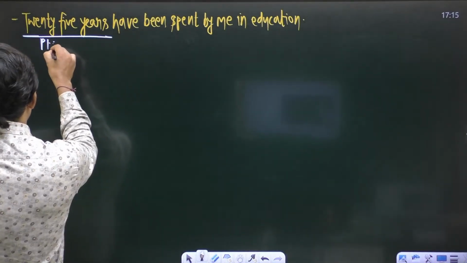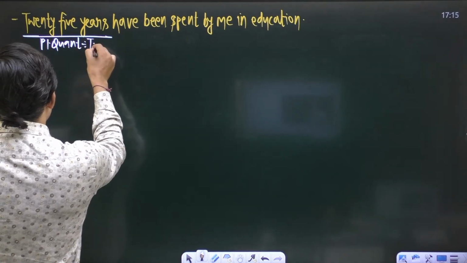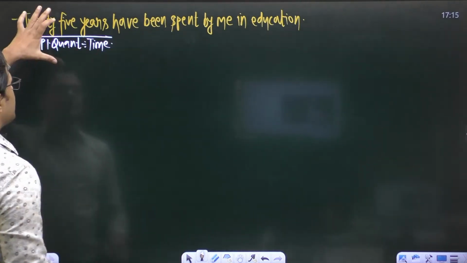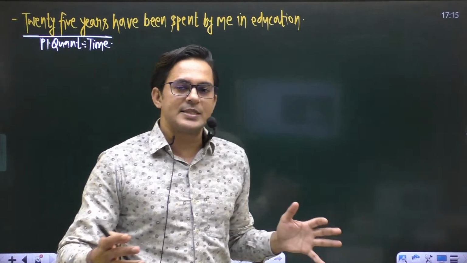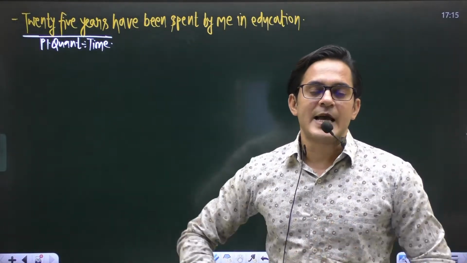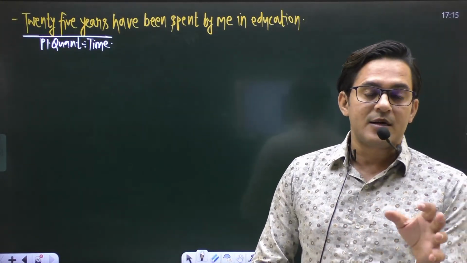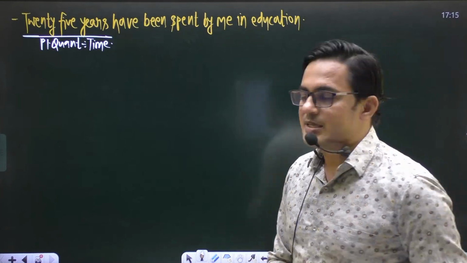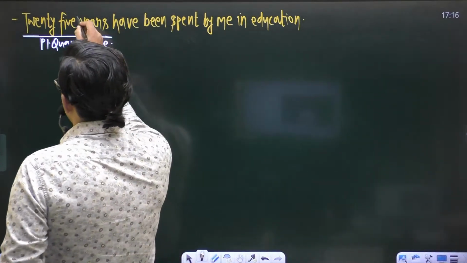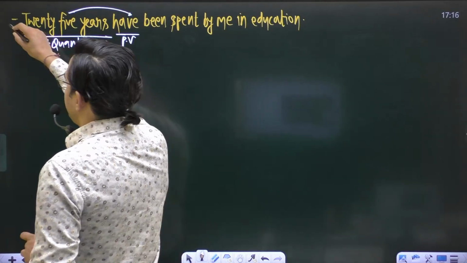This one is the plural quantity of time, but there is no word which denotes this plural quantity as an amount. The writer is saying that 25 years have been spent by me in education. So there is nothing like amount in the sentence. That's why this is the plural subject, and a plural subject always demands a plural verb. So this sentence is okay.